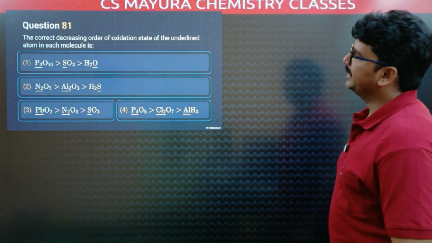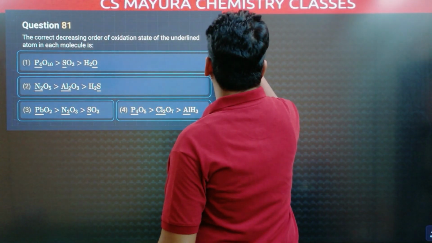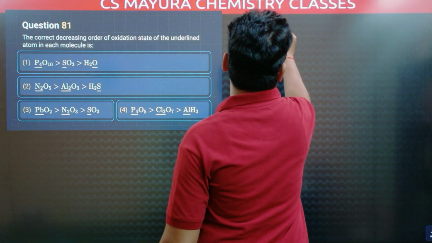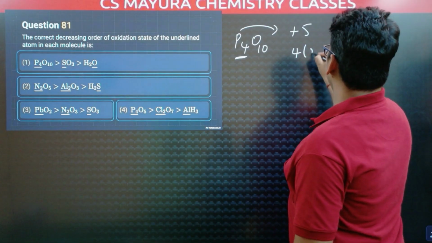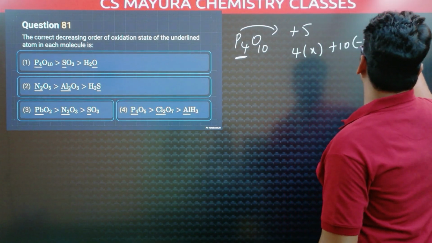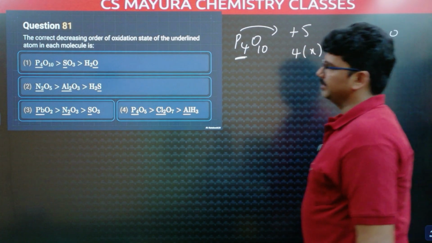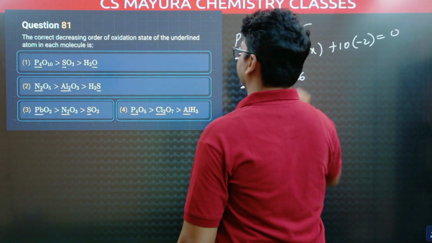The correct decreasing order of oxidation states of the underlined atom in each molecule. In P4O10, the phosphorus oxidation state is +5. You can calculate: 4 into X plus 10 into -2, oxygen is -2, is equal to 0. You can calculate X; the X value will be +5. In SO3, the sulfur oxidation state is +6.